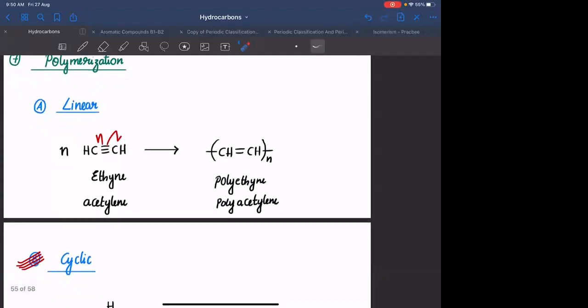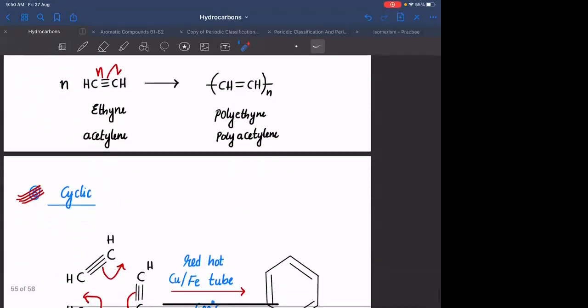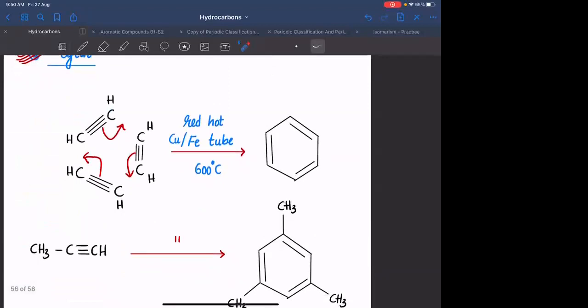Polymerization, if you do linear polymerization, ethyne will be giving you polyethyne or acetylene gives you polyacetylene. आपको एक ही बॉन्ड ब्रेक करना है. If you are breaking a bond, you will be getting two free radicals, so उनको जोड़ते जाओ. So you will be getting polyacetylene. Cyclic polymerization reaction is important, which leads to formation of benzene. Reagent here, red hot Fe tube.